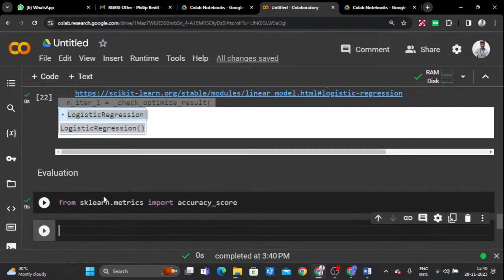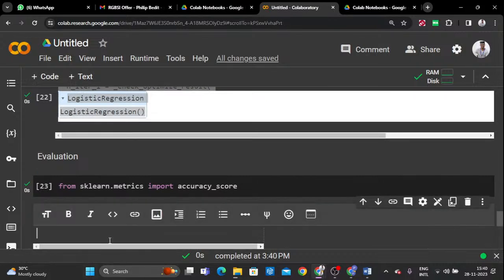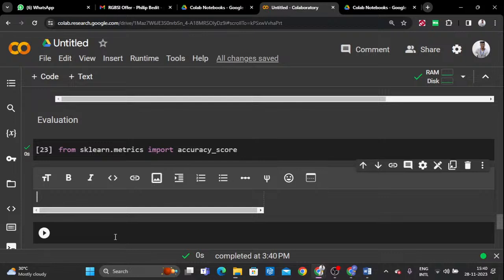Here we need two different parameters. Accuracy score is expecting two different parameters: the predicted output and the actual output.